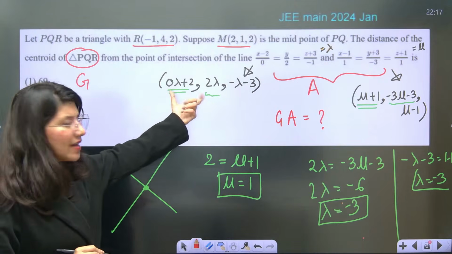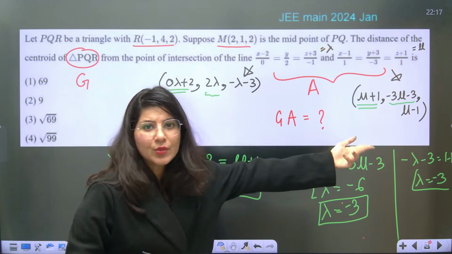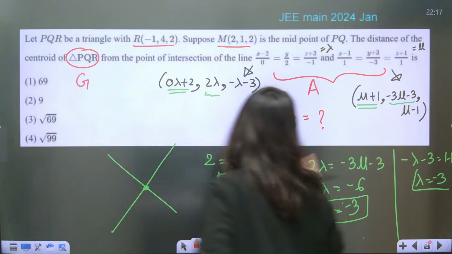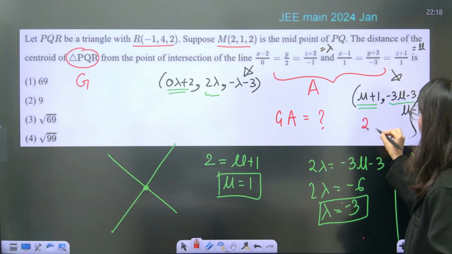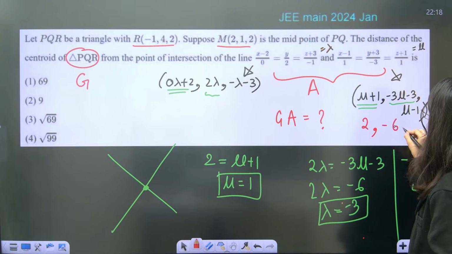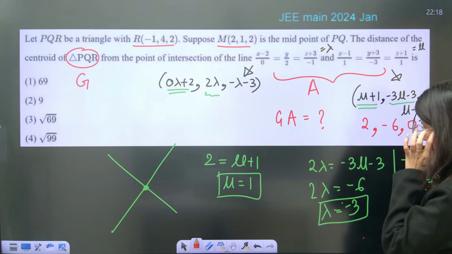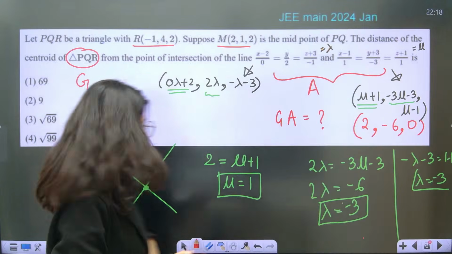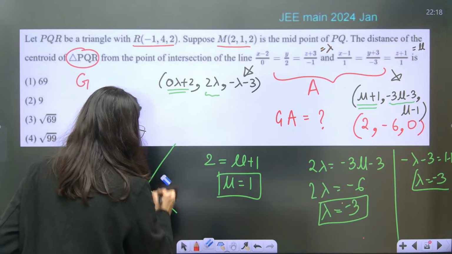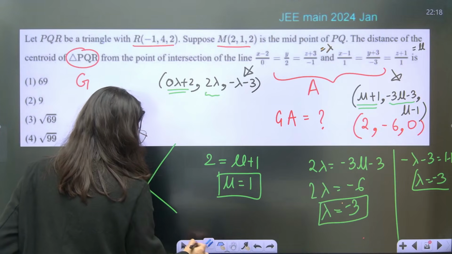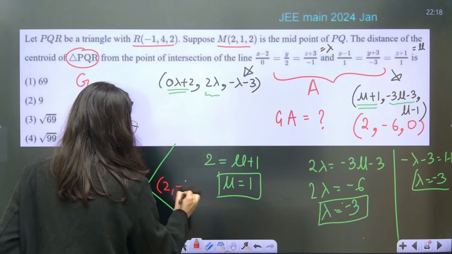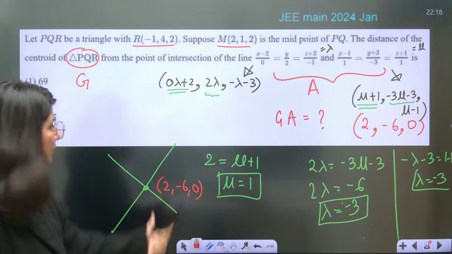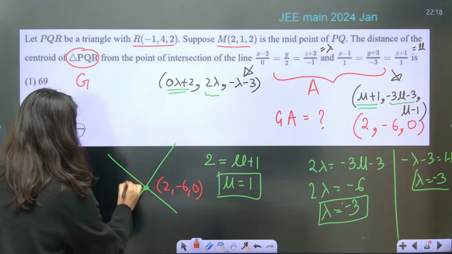Either you put the lambda value here or you put the mu value here. You are done. So mu is 1, right? So the point is 2 comma -6 comma 0. Understand? 2 comma -6 comma 0. This is your point A.